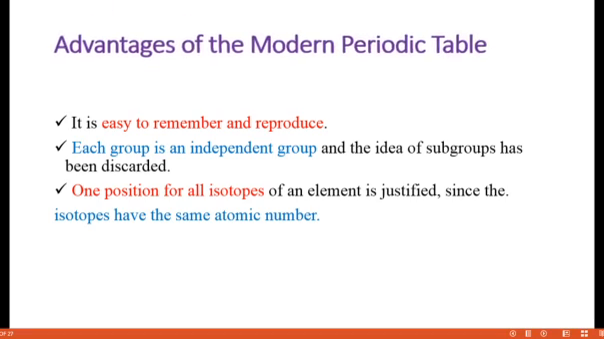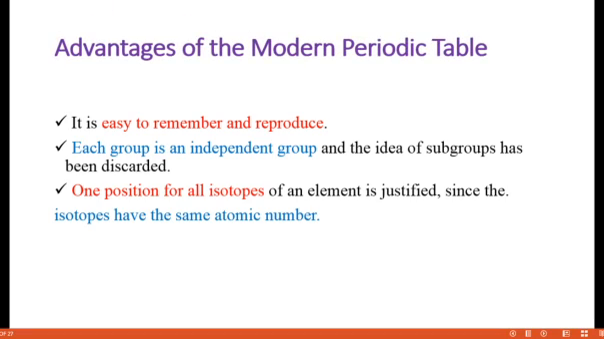Okay. So the next one is that it is easy to remember and reproduce. That is also one of the biggest advantages. The next one, each group is an independent group. That is, there are no subgroups in this. The subgroup concept should be discarded and each group is an independent group.